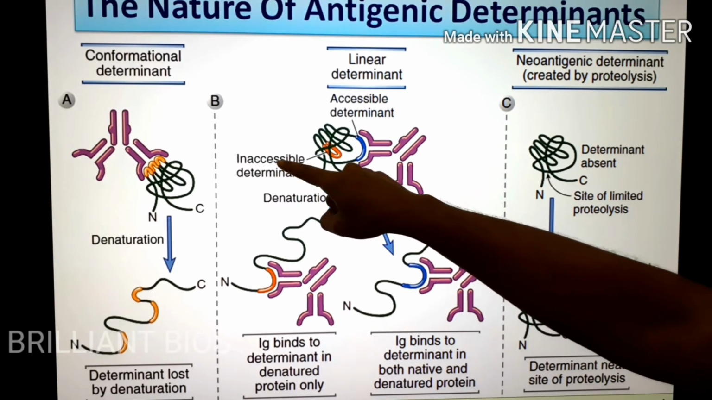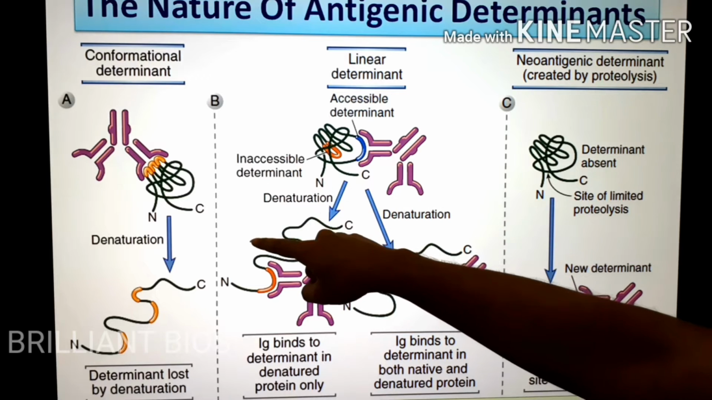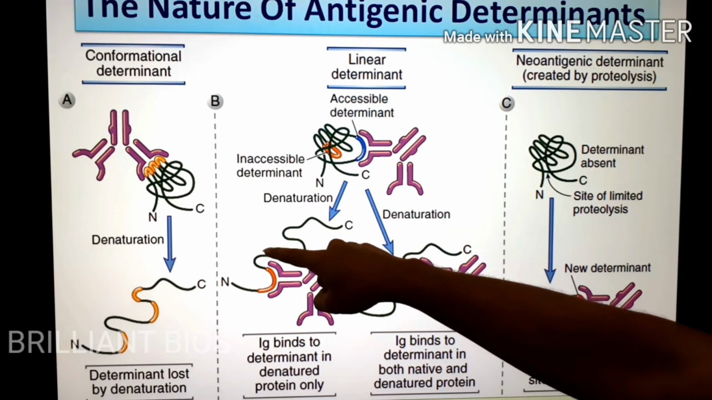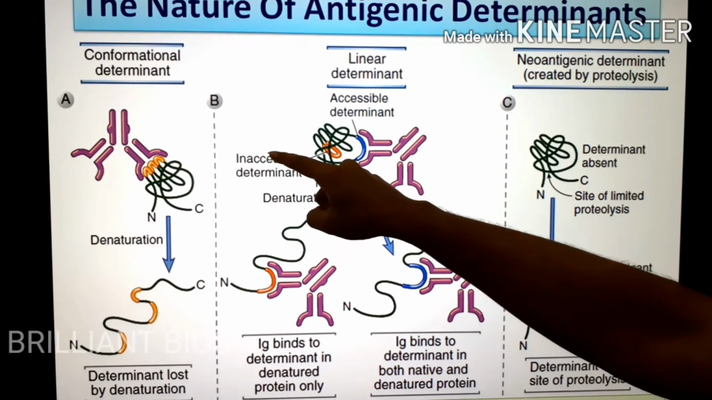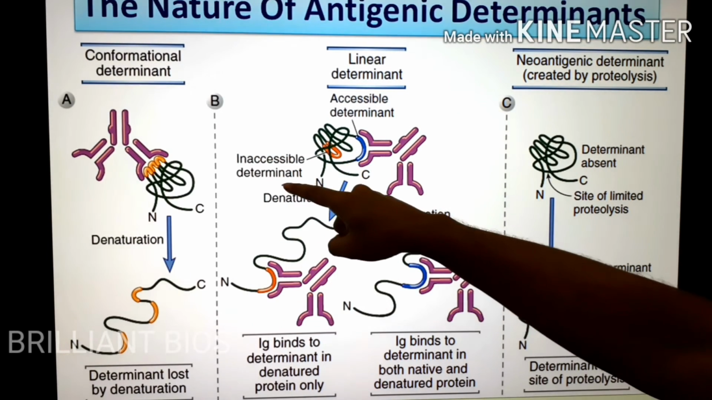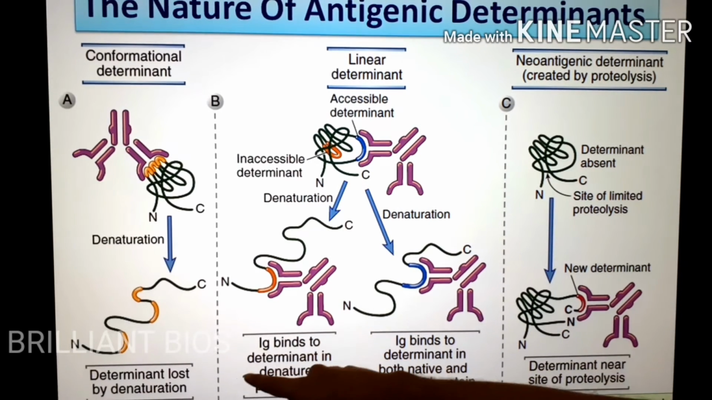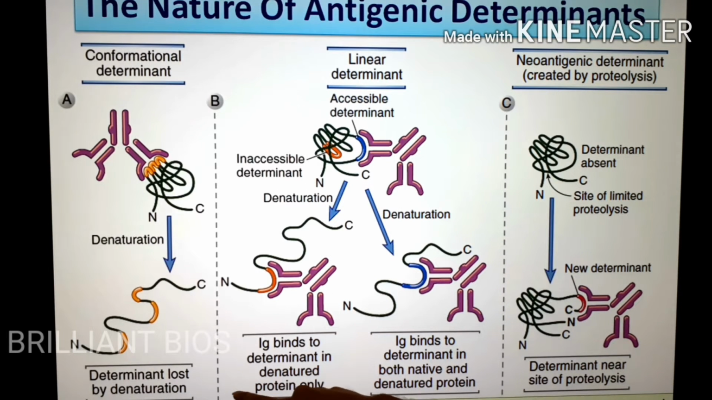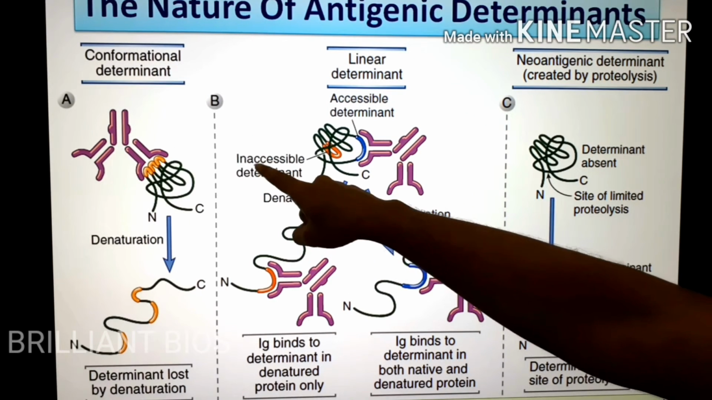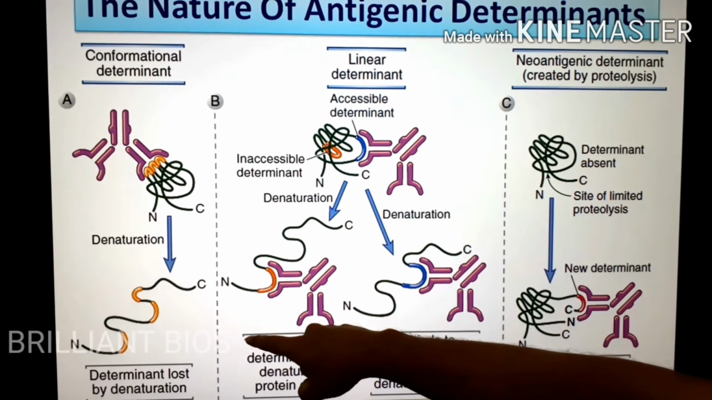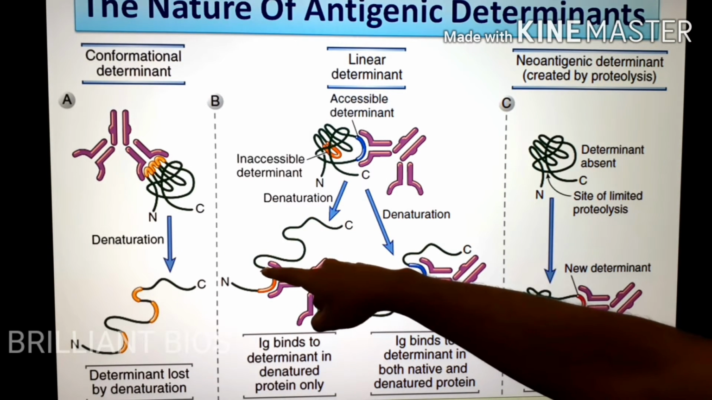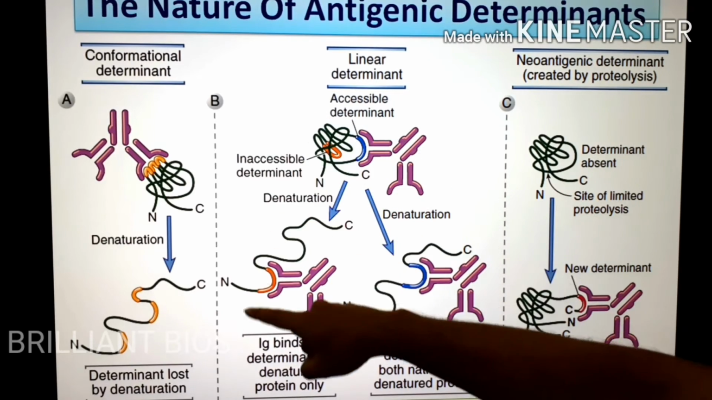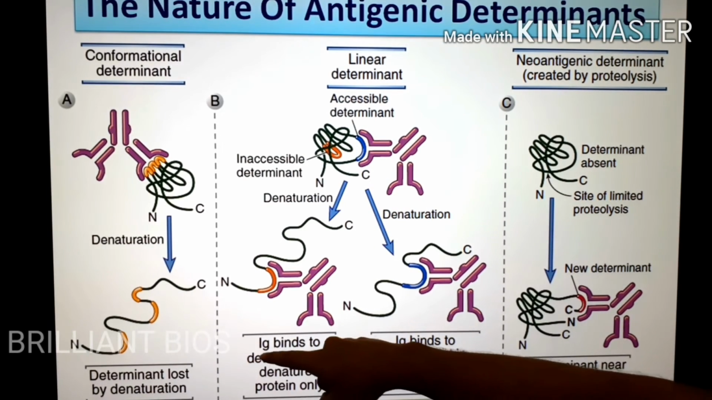But you can see that if a denaturation process occurs, the antibody or the antigen receptor loses its binding capability. So the determinant is lost by denaturation. The previous determinant, the conformational determinant, now cannot be recognized because it has gone through a process called denaturation. So a conformational determinant cannot be recognized after denaturation.